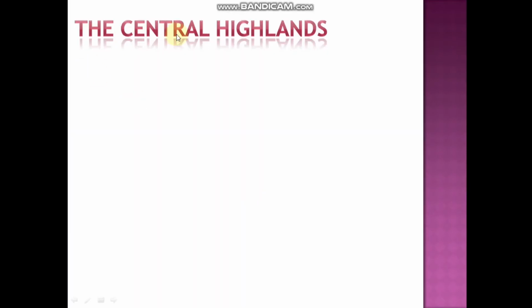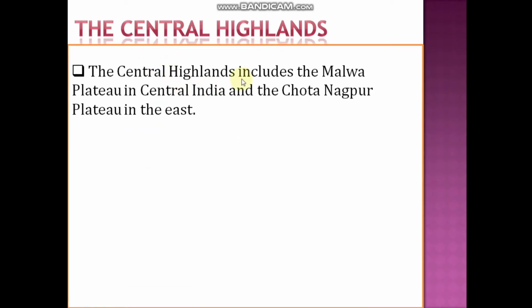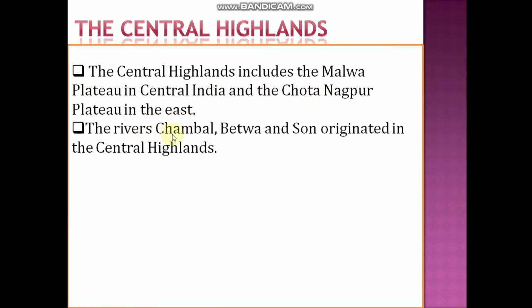Next we shall be seeing what is this Central Highland. The Central Highland includes the Malwa Plateau in central India and the Chota Nagpur Plateau in the east. The rivers Chambal, Betwa and Son originated in the Central Highland.